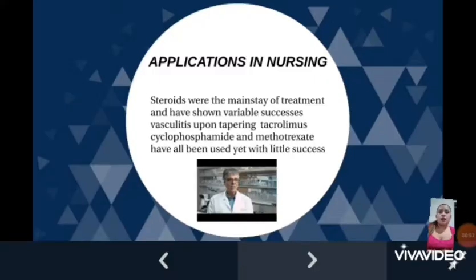However, often with flares and inflammation and vasculitis often separate as cyclophosphamide, cyclosporine, tacrolimus, and cyclophosphamide.